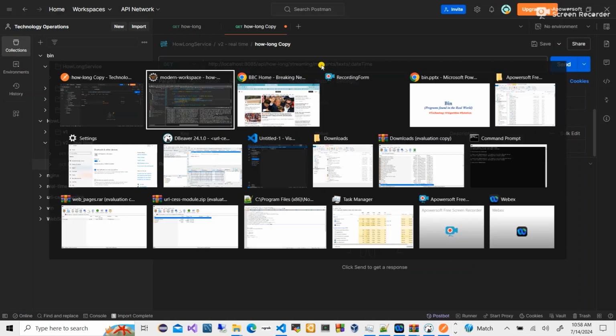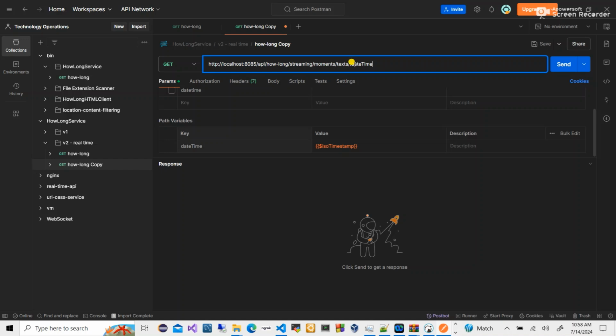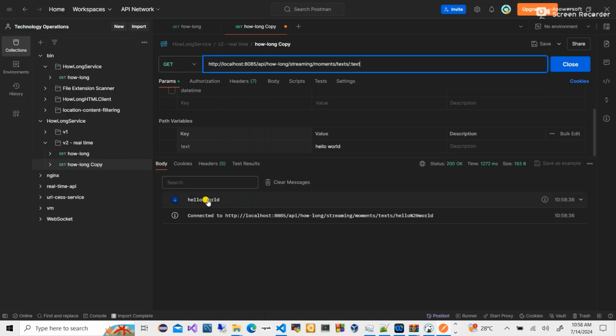So let's see the directory for this. So streaming moments text. So we are going to go here. So we are streaming moment text, which we've gotten. Okay, I think it's the same. Let's just be sure. Yeah, streaming moment text. And then next is that we need to pass a path variable of text. Then let's send hello world. Alright, so let's send this to our server and see what we get. So it says hello world. So hello world is the only event that is coming.